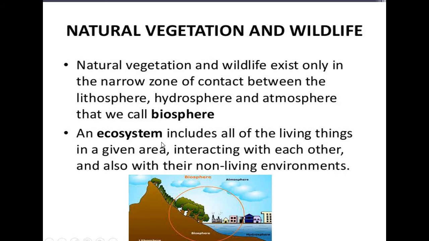An ecosystem includes all of the living things in a given area interacting with each other and also with their non-living environment. The living organisms, the living beings, interact with each other and also with the non-living things that are present in their area. So that is known as ecosystem.